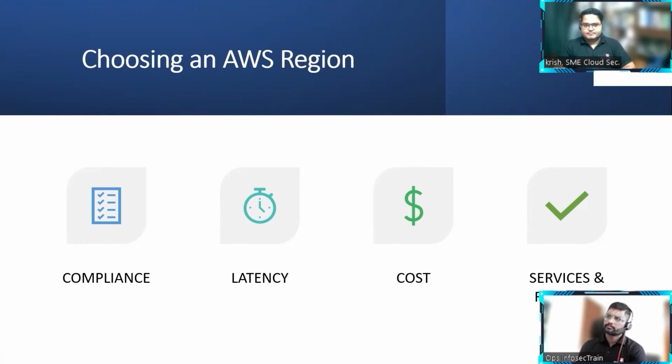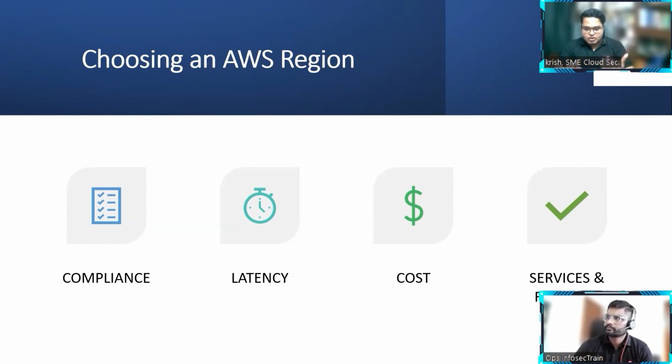And what is your other perspective from a region perspective, from a security GRC point of view? What are other factors we need to consider from a GRC perspective? Obviously, the first and most important thing is compliance and regulatory requirements. The second thing is that before we go to a cloud service provider, especially from a GRC perspective, the features also can be different. For example, I want a particular kind of encryption or key management or some capabilities in one region. Before we opt for the region, make sure that they are offering the same in all the regions we are going for. That is something very important.